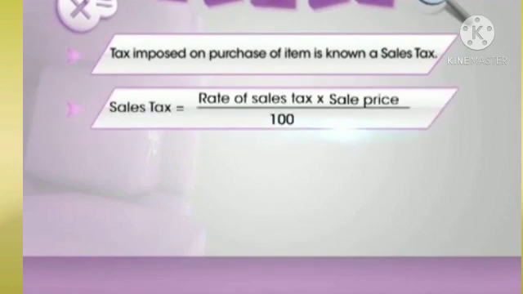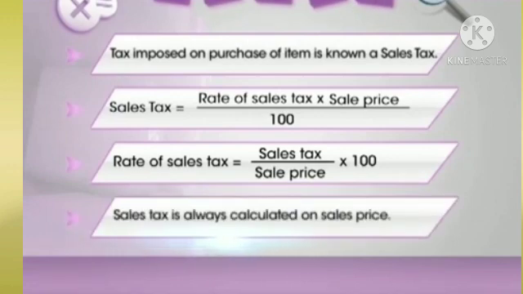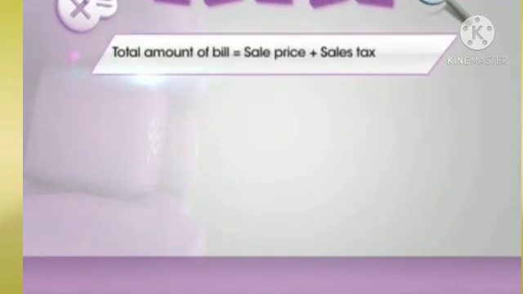In this module, you have learnt that tax imposed on purchase of items is known as sales tax. Sales tax is equal to rate of sales tax into sale price upon 100. Rate of sales tax is equal to sales tax upon sale price into 100. Sales tax is always calculated on sale price. Total amount of bill is equal to sum of sale price and the sales tax charged.